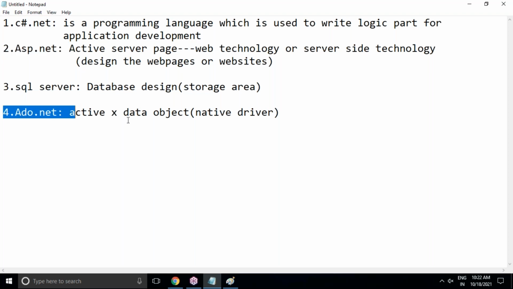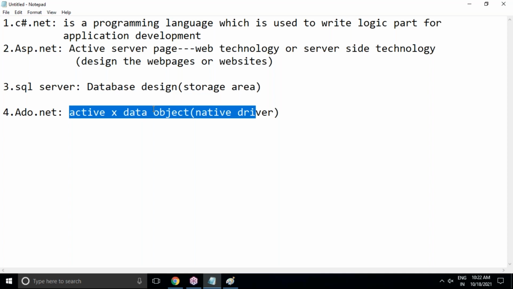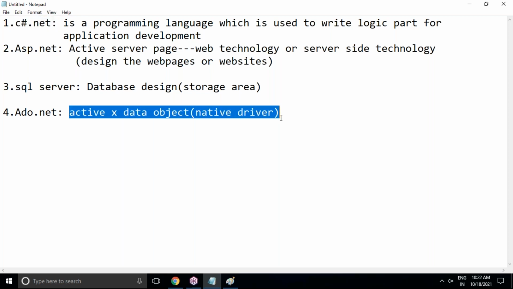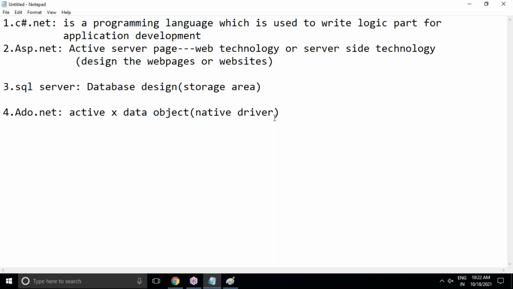But what about ADO.NET? ADO.NET will come in the middle of C Sharp .NET, while interacting with the database: how to connect, how to send the data from the front-end application to the back-end application, and how to retrieve the data from the database. Okay, how to update the data. All these operations we can do with ADO.NET only. So this is just for understanding purposes.